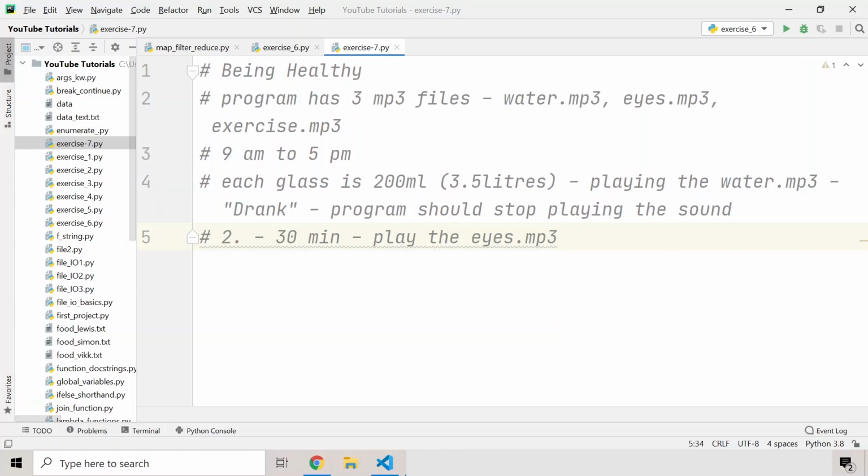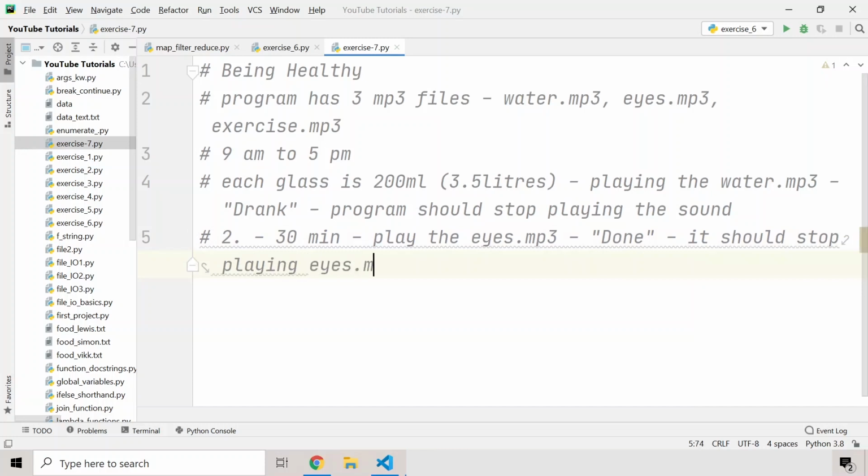When the user has done exercising his eyes, he has to type done inside the console. Yes, he has to type done. So after he types done, it should stop playing the sound. So I'll write it right here: it should stop playing eyes.mp3. And guys, you can search on Google how you can play audio in your Python file.